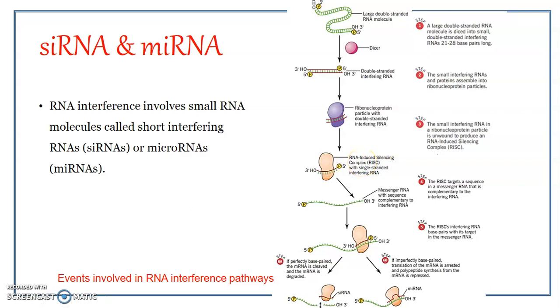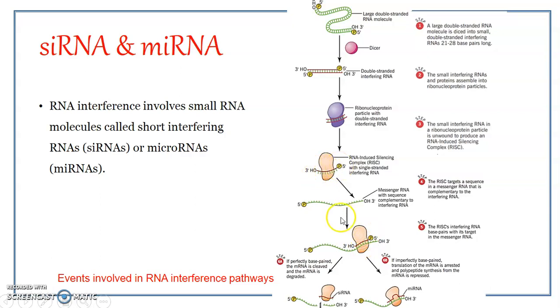Now the RISC provides the machinery for the single-stranded siRNA to bind to the mRNA. The target mRNA will have a sequence complementary to the sequence on the guide RNA.